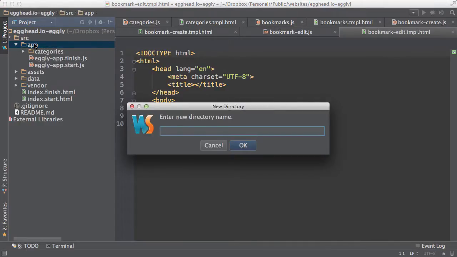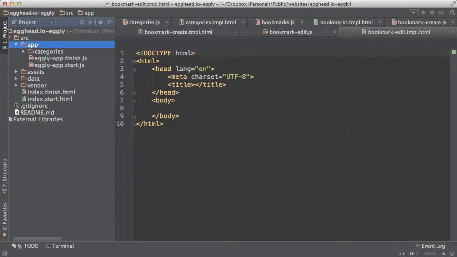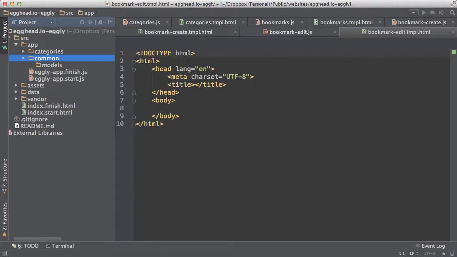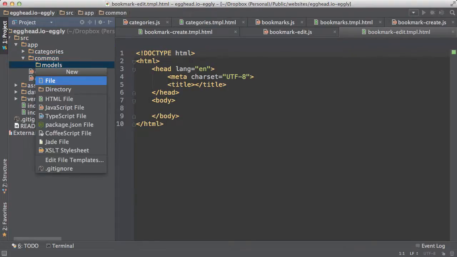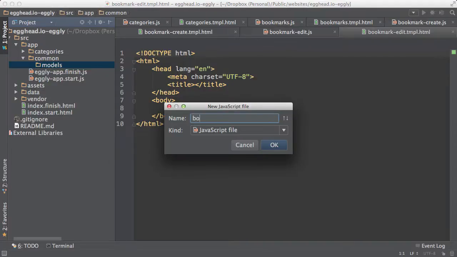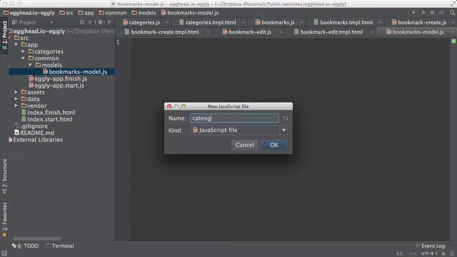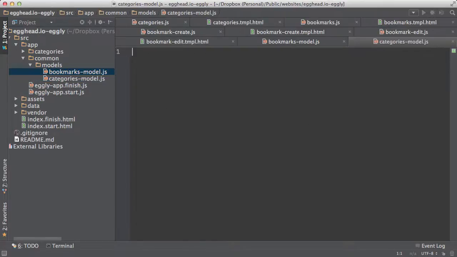So within the app directory, so essentially on the same hierarchical level as categories, we are going to create a common directory, and within there, we're going to create a models directory, and we will create a bookmarks model, and a categories model.